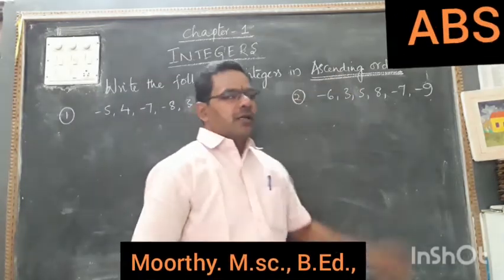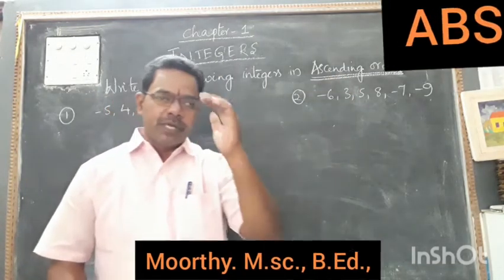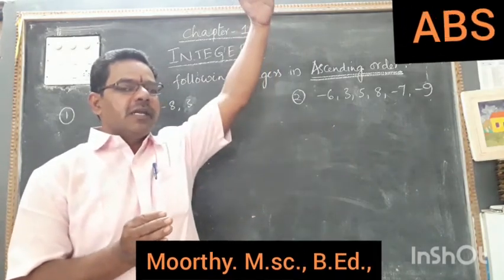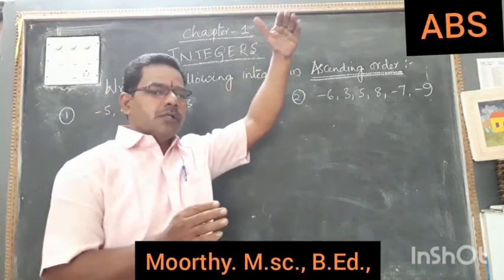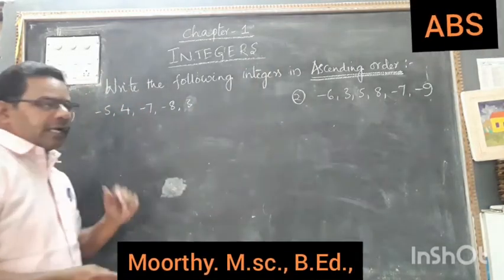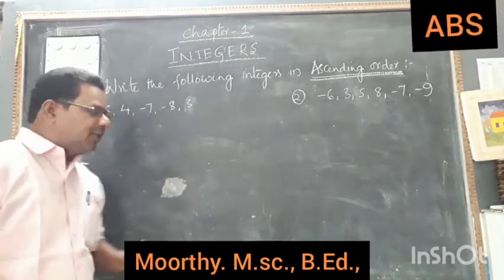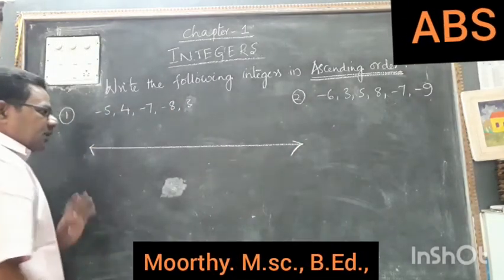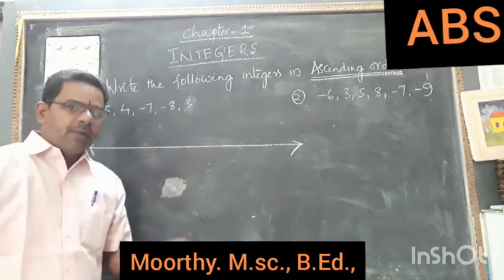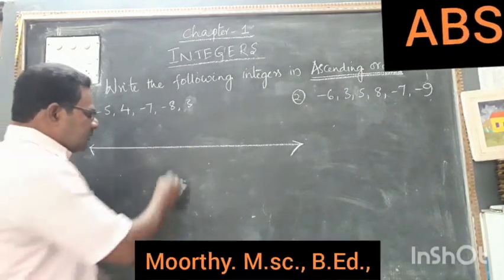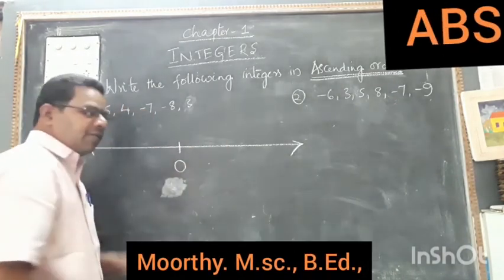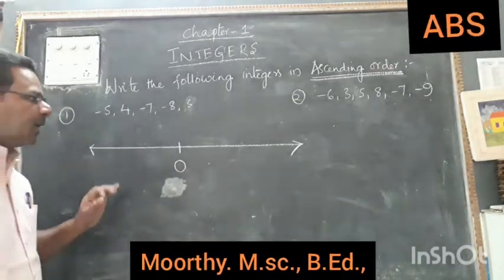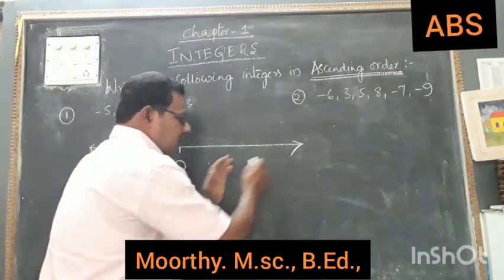You know ascending order. Ascending order is nothing but smallest to biggest. Smallest number we have to take, after that gradually increasing, and finally the biggest number. So smallest number and biggest number we have to write. To write all these, we have to take the number line. In the number line, they have given some of the numbers, remaining numbers are not there, but we have to write them on the number line. 0 is the middle. First you have to start with 0. On the number line, 0 is the middle of the number line. So these all are positive numbers.